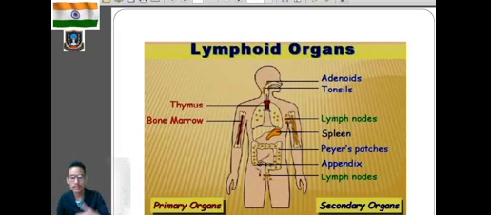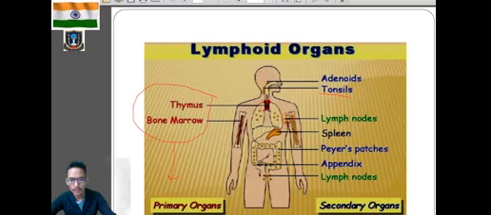Now we'll just see the location of these particular lymphoid organs. Clear? When you look at the chest region, you can see the presence of the thymus, then the bone marrow, which we can see in the bones. We have tonsils over here. So the thymus and bone marrow are the primary lymphoid organs, and tonsils. Lymph nodes are present throughout the body.